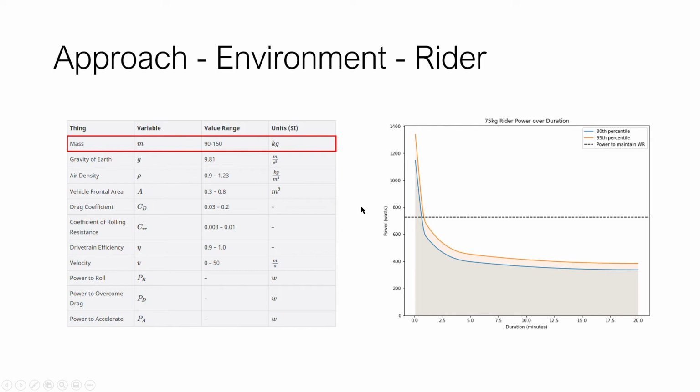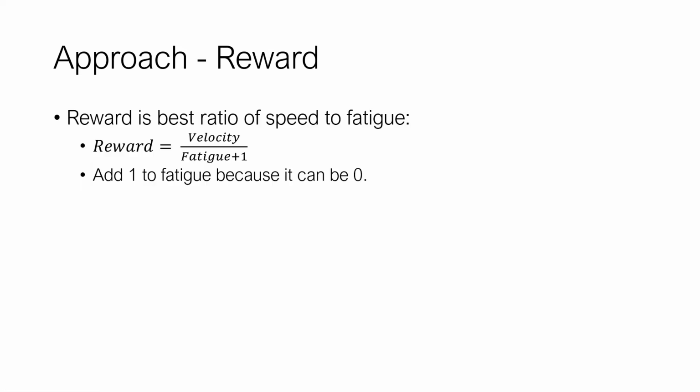Okay, the rider. Again, I'm showing a fatigue curve here on the right, and on the left I'm showing that the rider contributes to the mass and none of these other environmental factors. I show a couple of curves here, an 80th percentile and a 95th percentile rider, just to show that the more capable the rider, the more power they can put in for a given duration. The reward is velocity over fatigue plus 1. I'm adding 1 to fatigue because it can be 0, and I don't want to divide by 0.